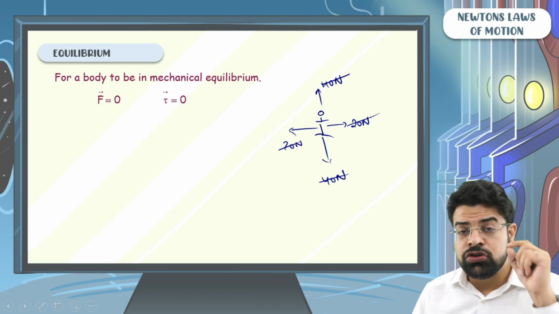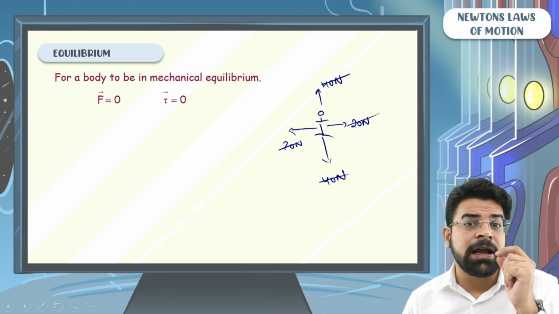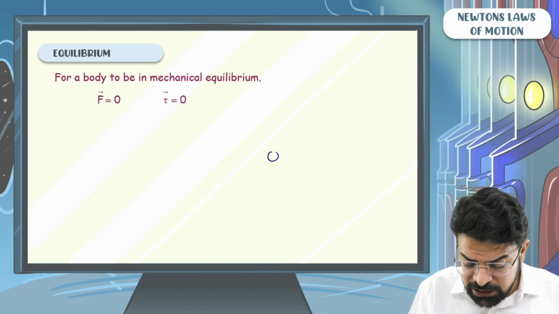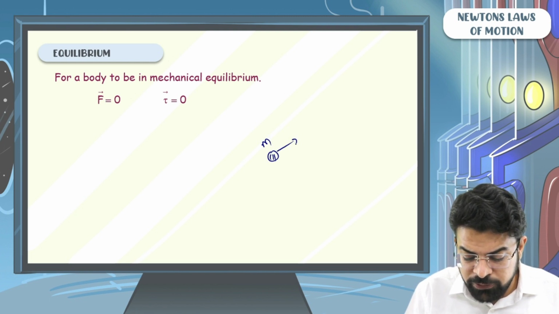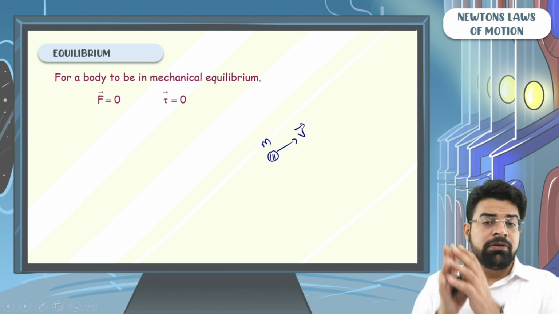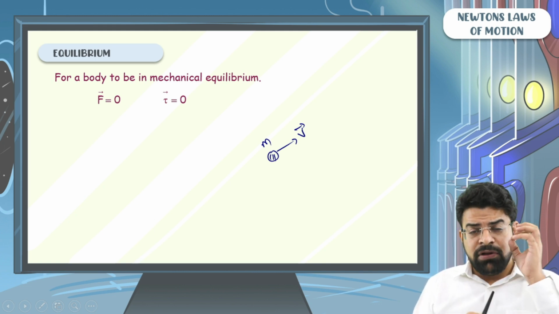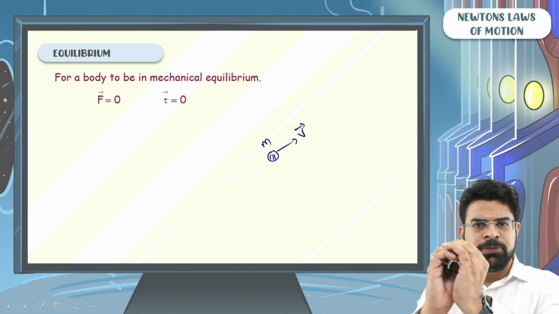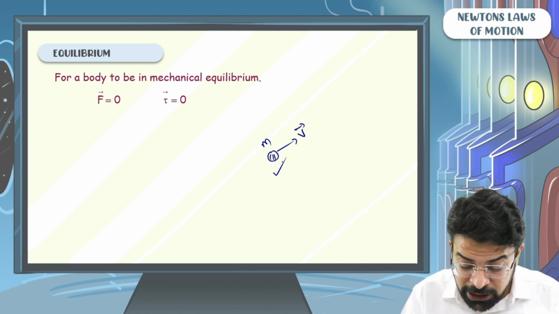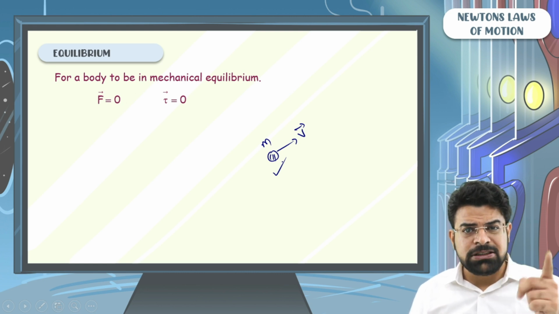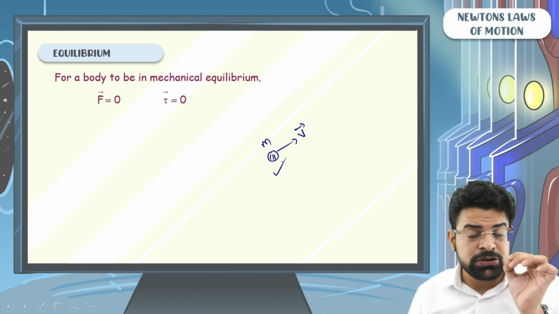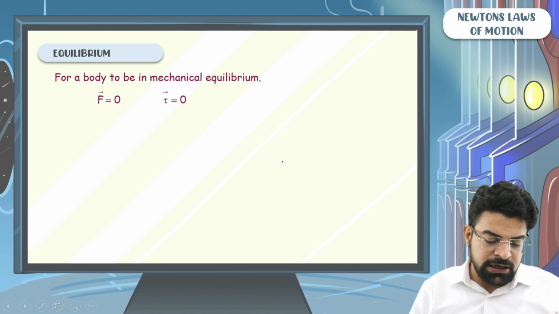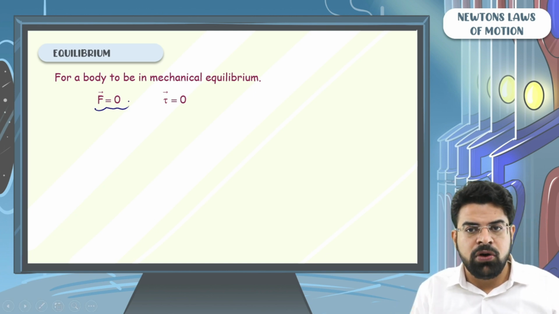Answer is yes. You should not think that if a body is under mechanical equilibrium, then the body should be at rest. No. If there is a mass in space moving with a constant velocity, and when I say velocity I mean vector, it keeps on moving in a straight line with a given speed, you say that this mass is in mechanical equilibrium. Because from the first law, as the velocity of the body is not changing, the net external force on it has to be 0. If the net external force is 0, we can say that the body is in equilibrium.